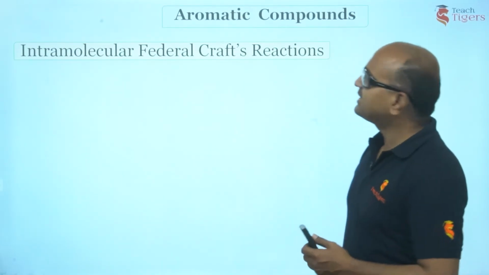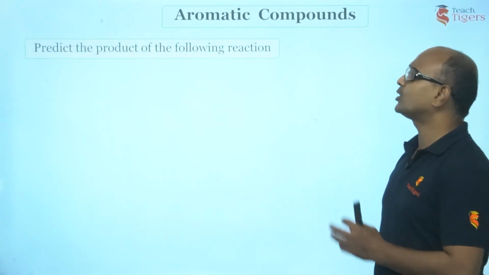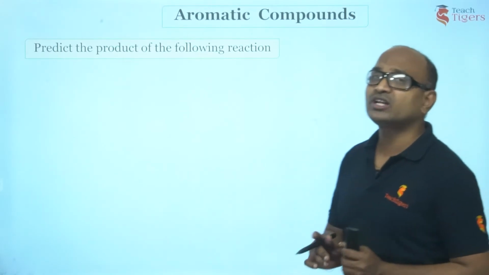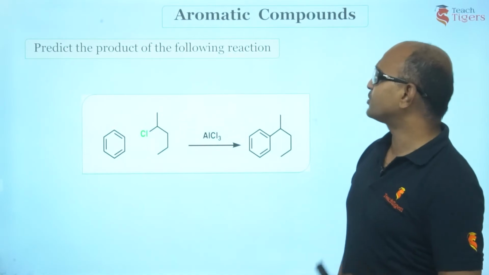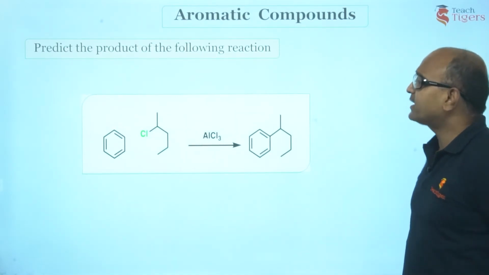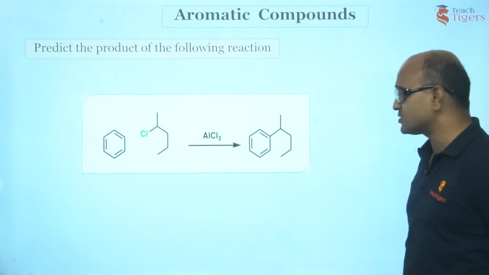Okay guys, let us consider one example. For example, let us see the product of the following. First we'll see what is intermolecular, then we'll go for intramolecular. Guys, I have this product C. Do you expect this to be intramolecular or intermolecular? This is the first question.